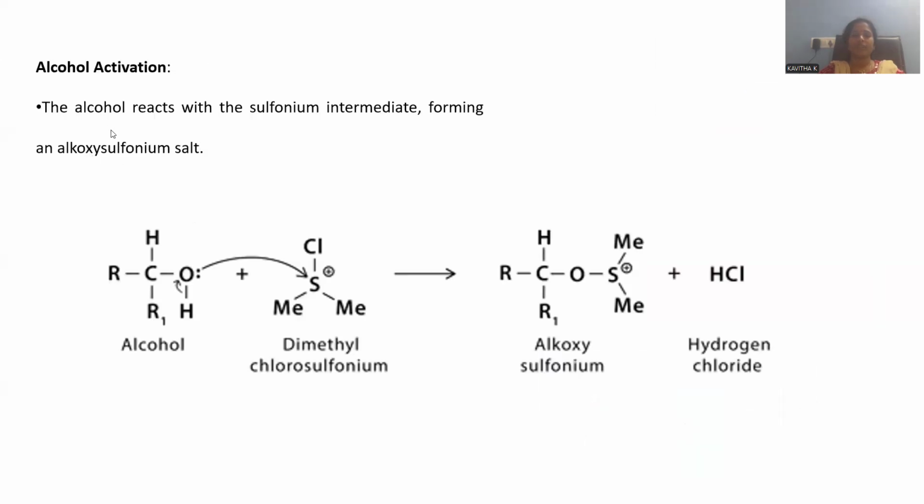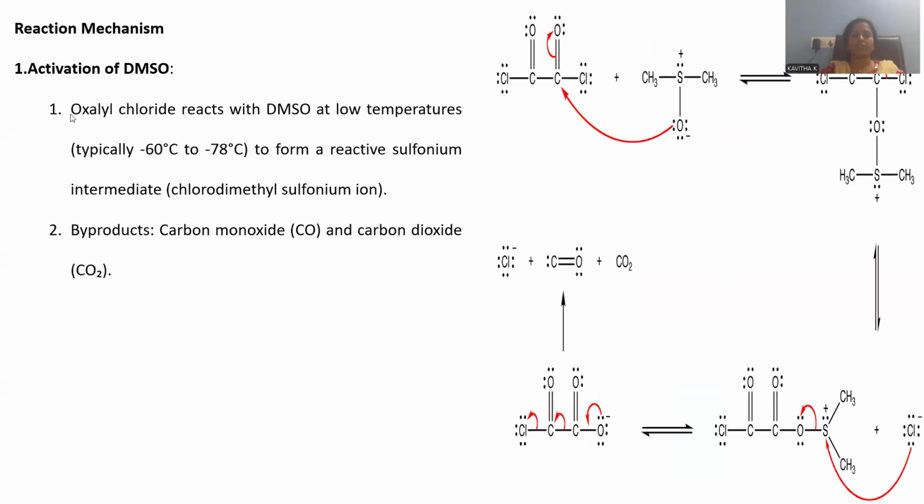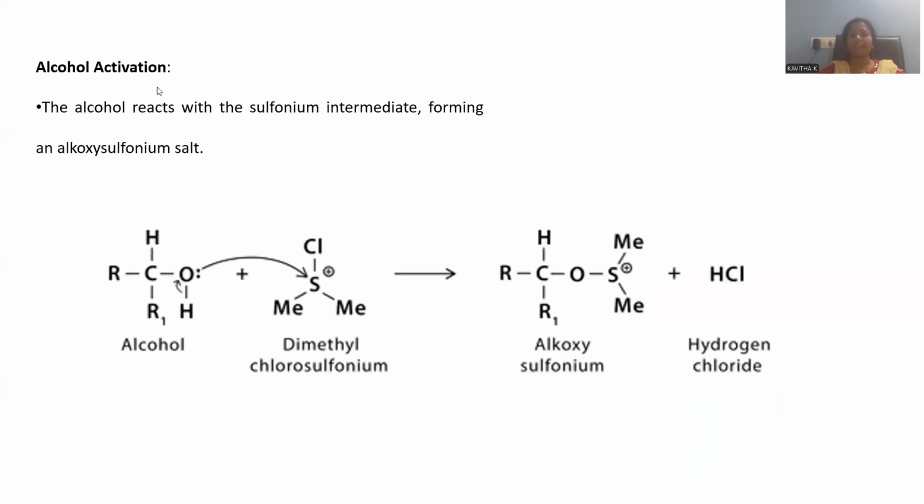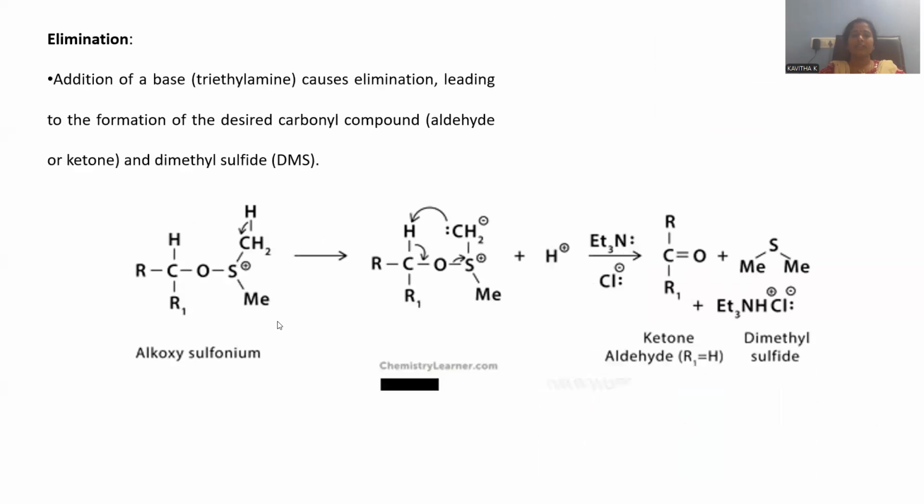The mechanism involves a multi-step process. Here, first of all, we need to go for the activation of DMSO. This is the most important one. Later on, alcohol activation is carried out, and finally an elimination reaction. By this you are supposed to obtain the carbonyl compound that we are expecting.